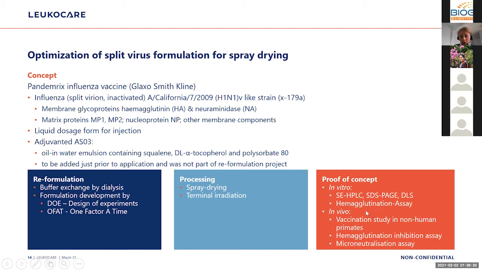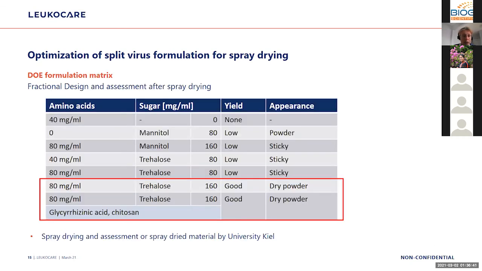We also did an in vivo proof of concept by a vaccination study in non-human primates with the readout of the hemagglutination inhibition assay and microneutralization assay. Here is the DOE formulation matrix, again a fractional design. We tested amino acids and sugars as factors, and the levels were two concentrations. It turned out that trehalose as a sugar with the highest concentration of amino acids, as well as the sugar, worked best. We also added two further stabilizers for the animal trial.